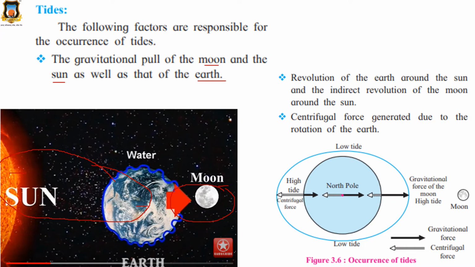With the earth, the moon also revolves. Clear?